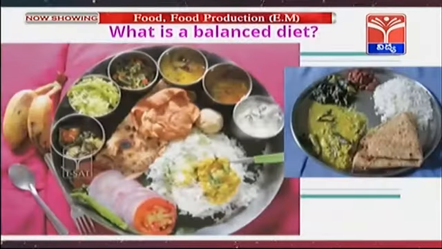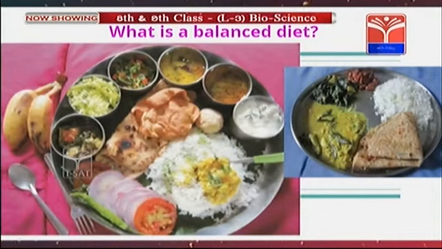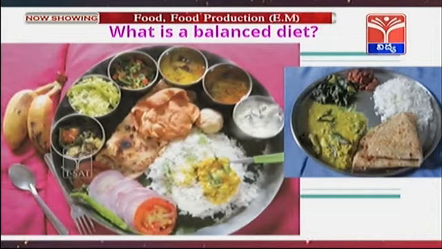What is a balanced diet? A balanced diet is one that contains the right proportions of carbohydrates, proteins, fats, fiber and mineral salts.